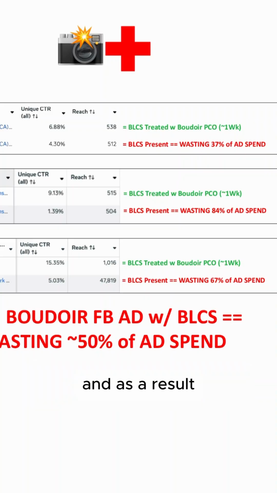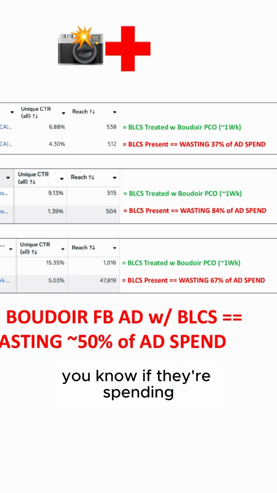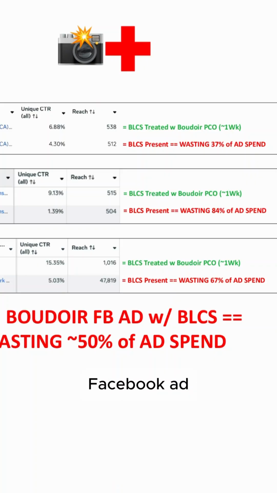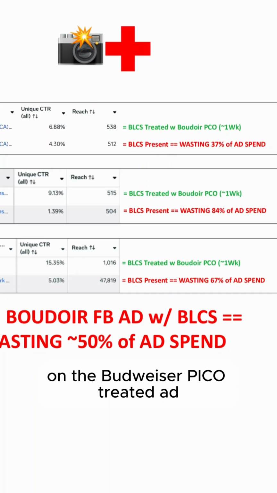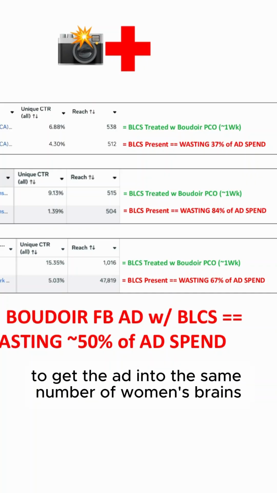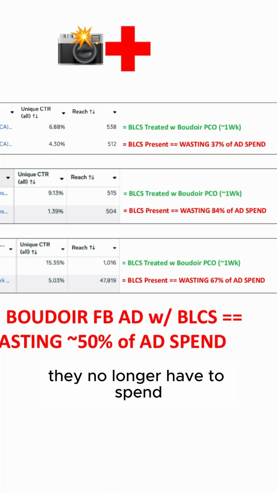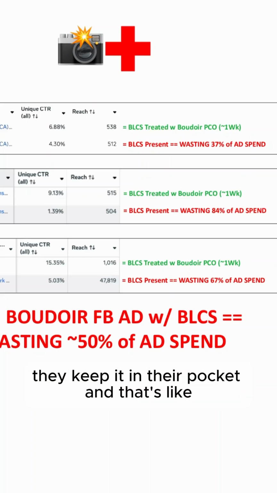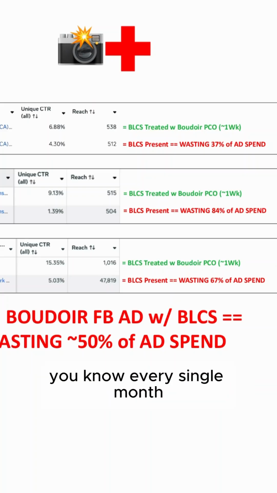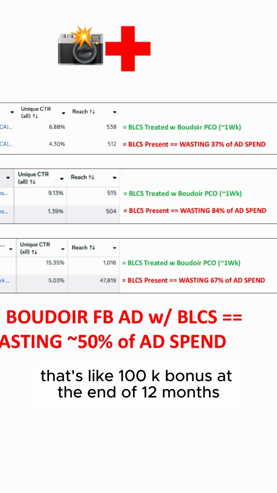If they're spending 10 grand a month on the original Boudoir Facebook ad, now they only need to spend 1.6 grand a month on the Boudoir Pico treated ad to get the ad into the same number of women's brains. So $8,400 a month they no longer have to spend, take it out of their budget. They keep it in their pocket. And that's like, every single month, like a 100K bonus at the end of 12 months.